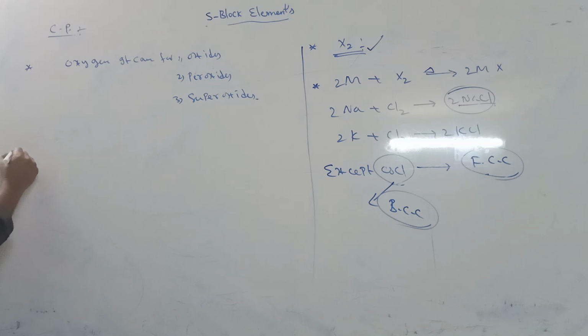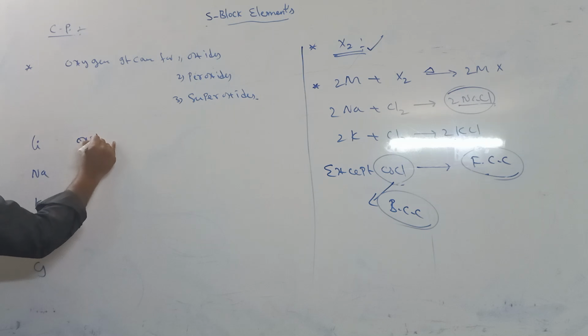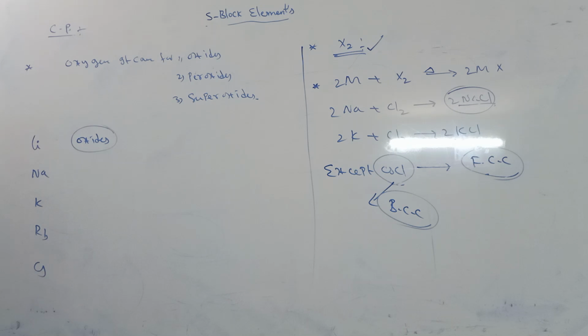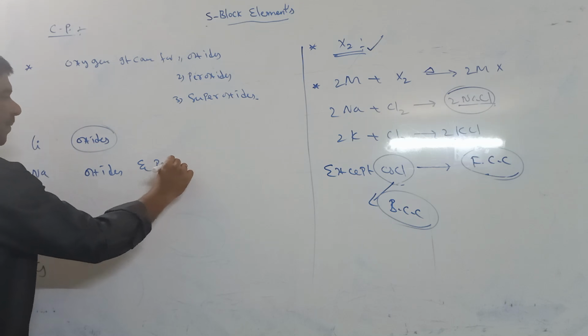So what are they? You know that lithium, sodium, potassium, rubidium, cesium. In this, lithium can form only oxides, called mono-oxides. Sodium can form oxides and peroxides.